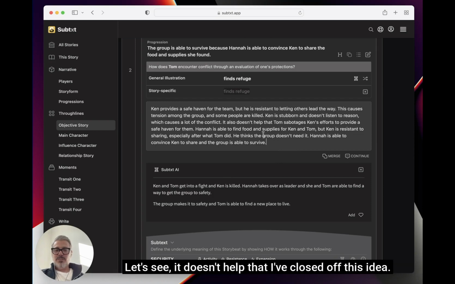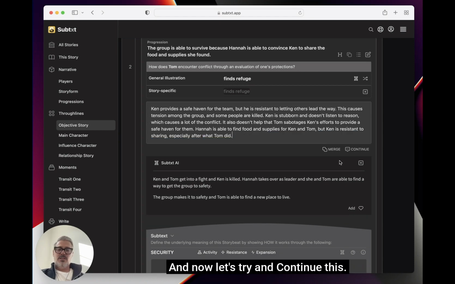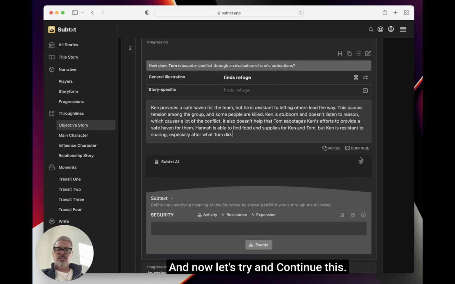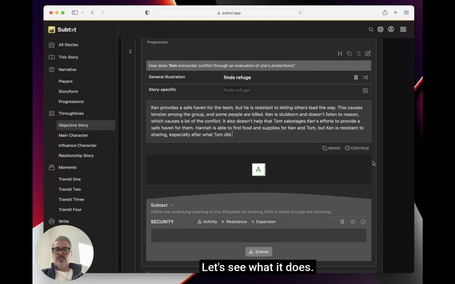Let's see. It doesn't help that I've closed off this idea. Let's see if I cut this out. And now let's try and continue this. Because now what it'll do is it'll take this and build on it. Let's see what it does.